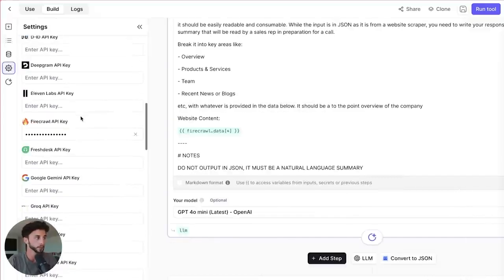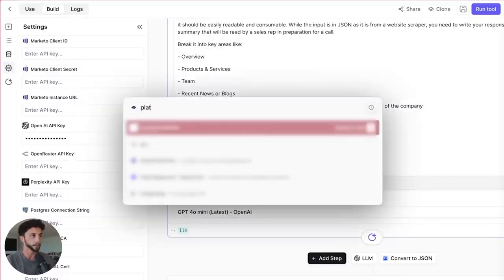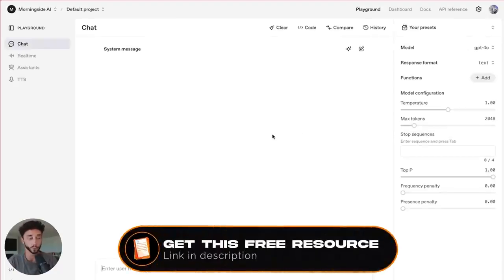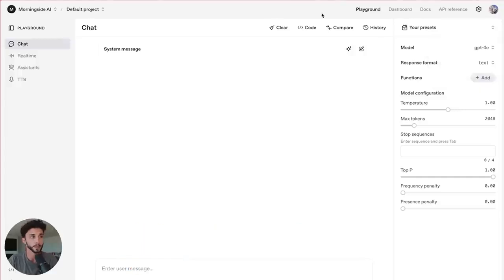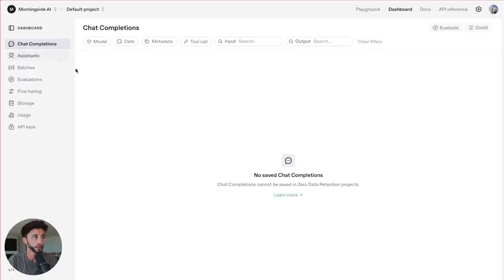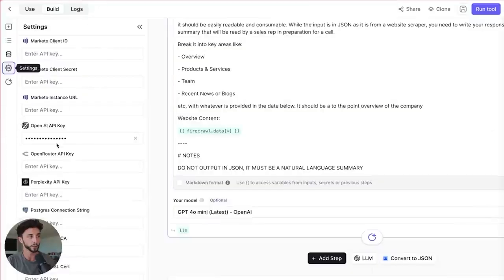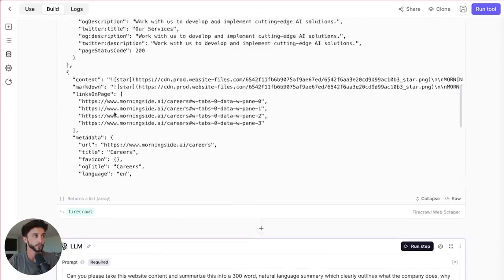To get your OpenAI API key, you need to go to platform.openai.com. This will again be linked in the resources, or you can just type platform.openai.com. I'm sure you'll find it. If you haven't already, create an account and sign in, and then go to your dashboard. On the left side, go to API keys and click create a new secret key. Then you can copy that key, bring it back into Relevance, and paste it in here, and you're good to go and start using the OpenAI suite of models. It's pretty easy, right?